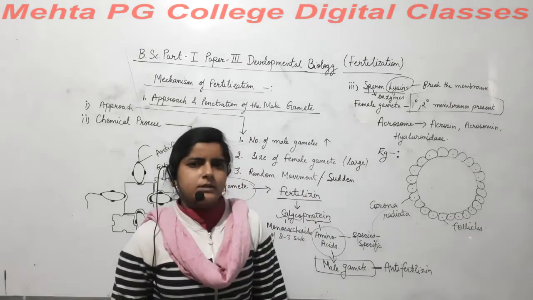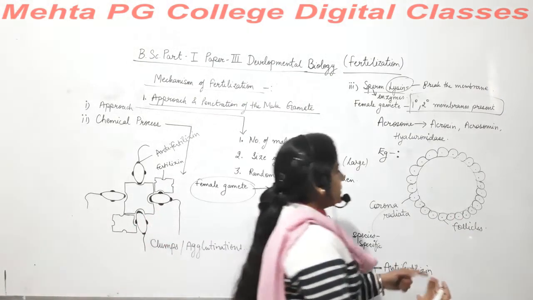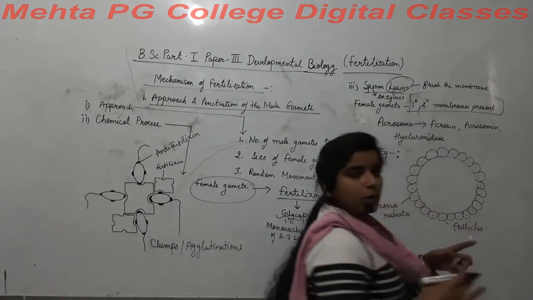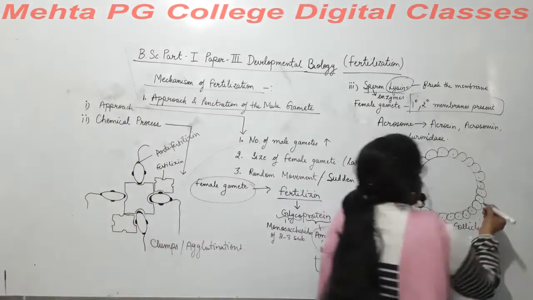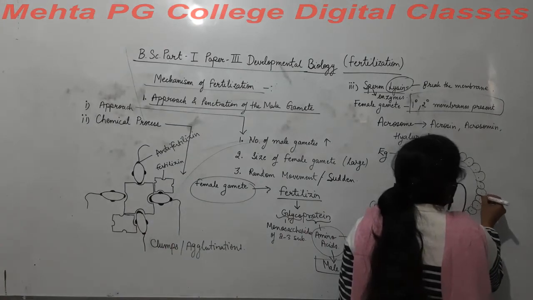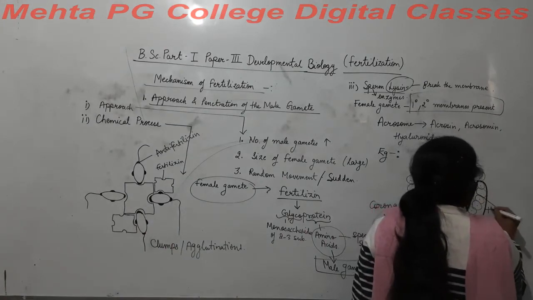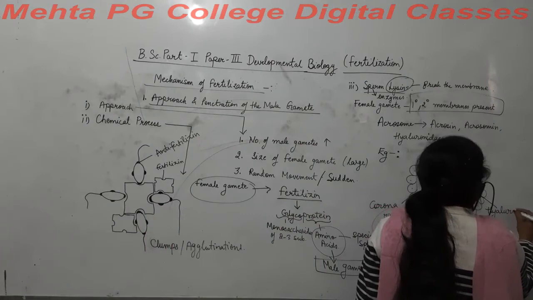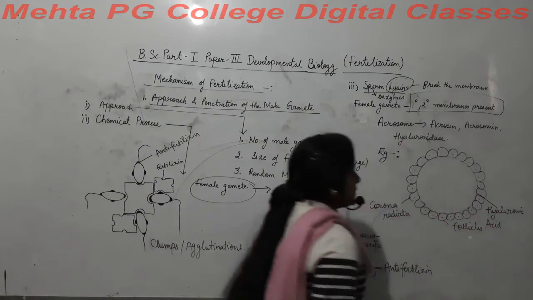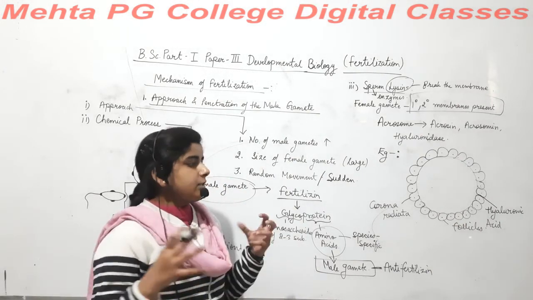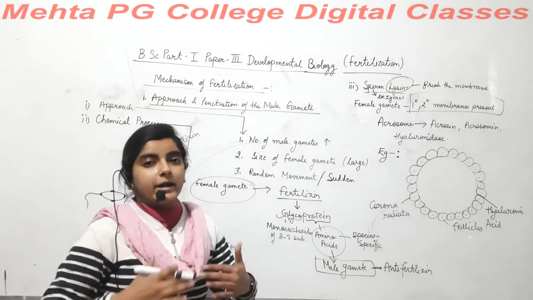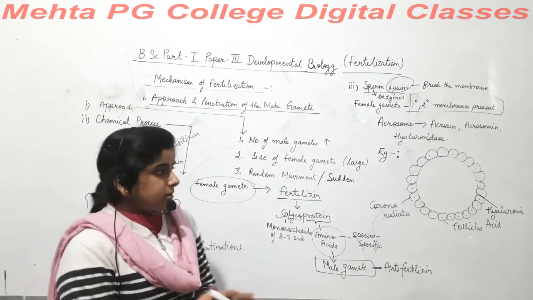What is the reason the follicles are arranged with one another? Because in between the follicles, an acid called hyaluronic acid is present, and it helps in binding these follicles.